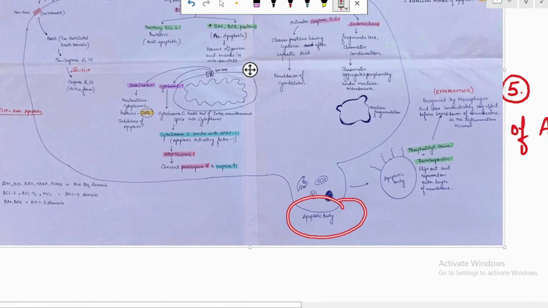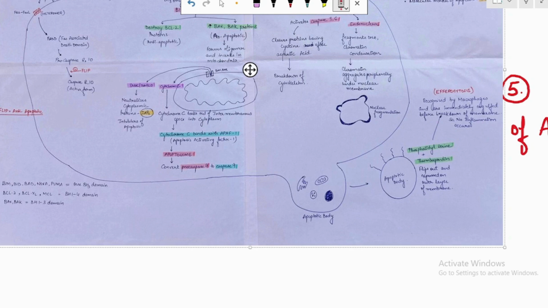What are apoptotic bodies? Apoptotic bodies are actually membrane bound bodies with or without nucleus. They may have nucleus in them, they might not.